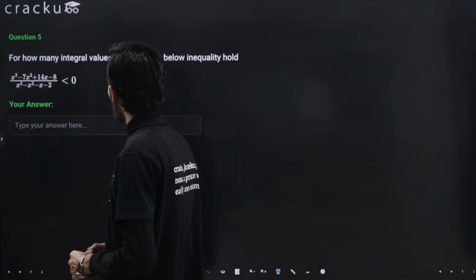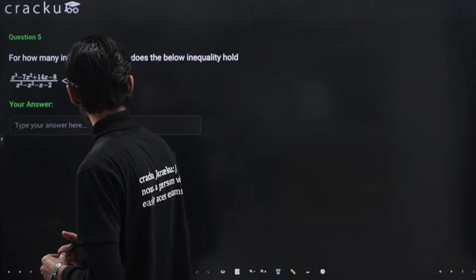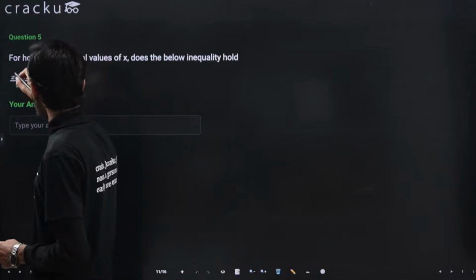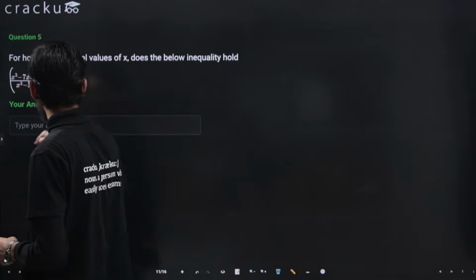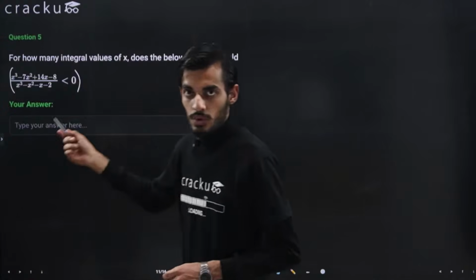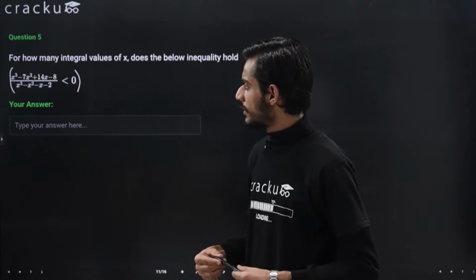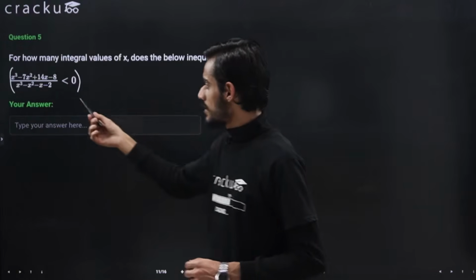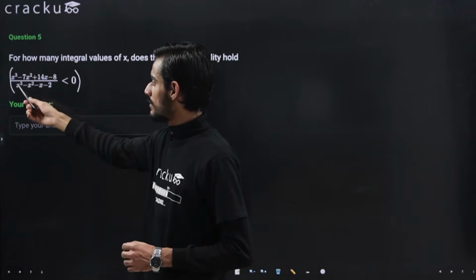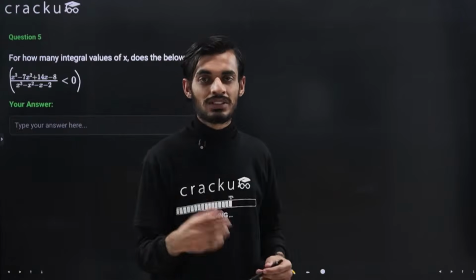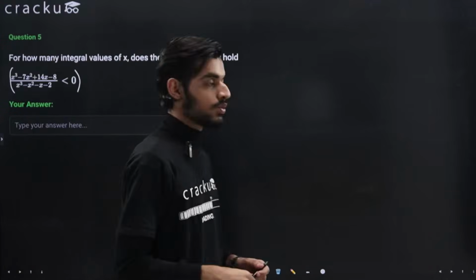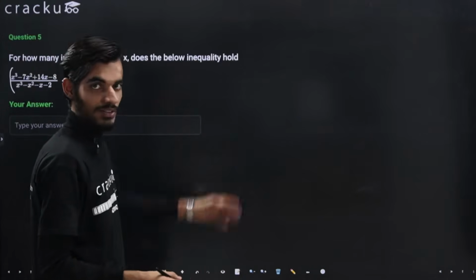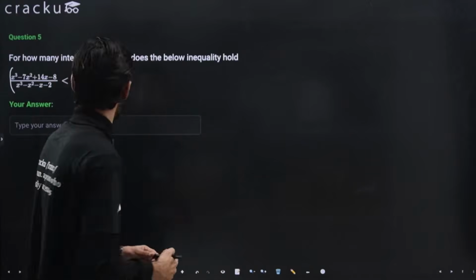In this question we are asked for how many integral values of x does the below inequality hold. To solve this, first we will have to solve the cubic equation. To solve a cubic equation, first we need to find a root. We will have to find one root of this cubic equation by putting in some values, that is 1, -1, 2, -2 and so on. Then if we are able to figure out the first root, we will just divide and we will be able to figure out the remaining values.